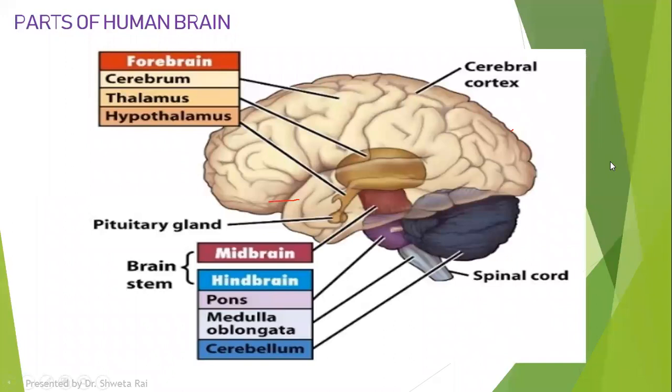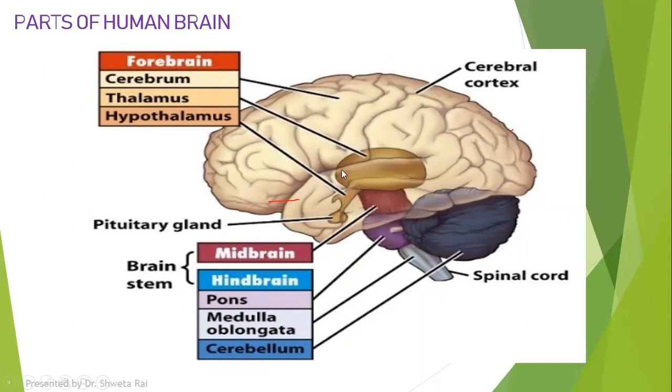Now we will see the parts of the human brain. The human brain is divided into three parts: the forebrain, midbrain, and the hindbrain. The forebrain is further divided into the cerebrum, which you are able to see, these convoluted structures. Then we have a bilobed structure called the thalamus, and at the base of the thalamus we have the hypothalamus.